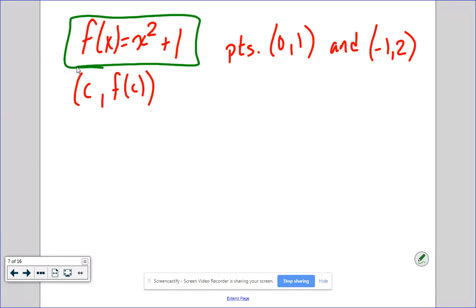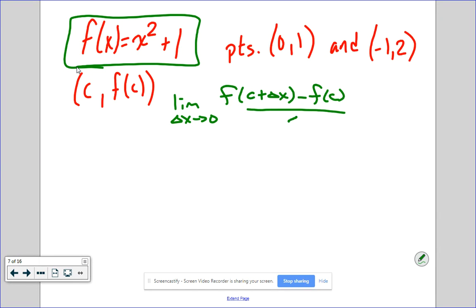So, what we have to do is find the limit as delta x approaches 0 of f of c plus delta x minus f of c all over delta x. That's the original theorem. That's the equation for a tangent line. Now, in this case, though, we are going to leave the c's.